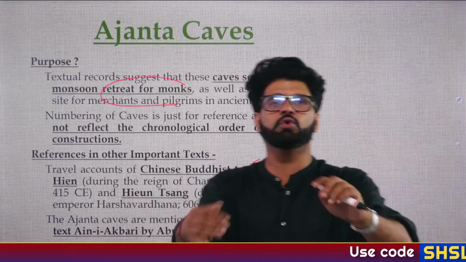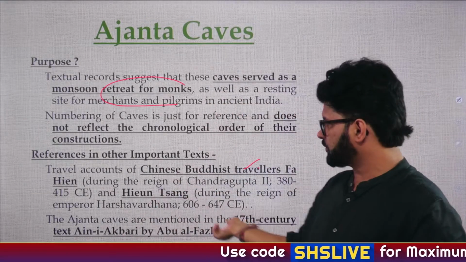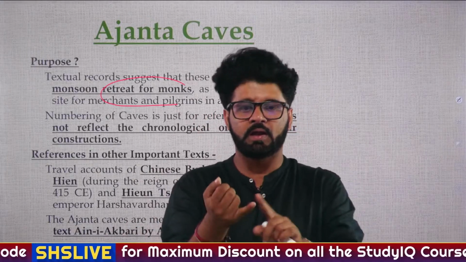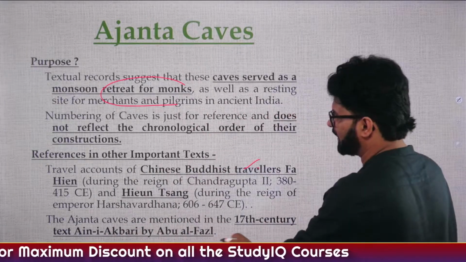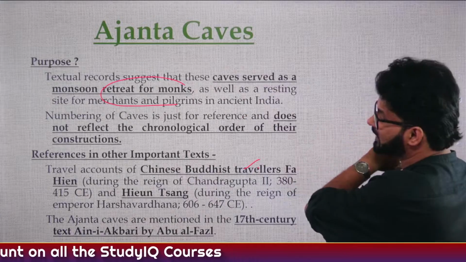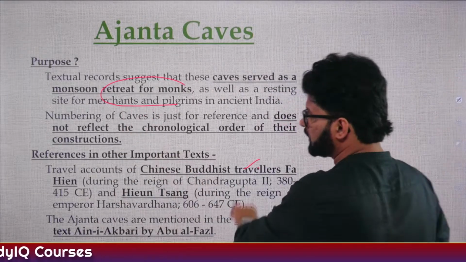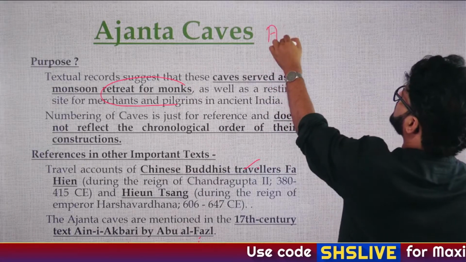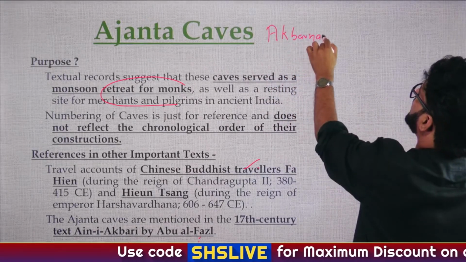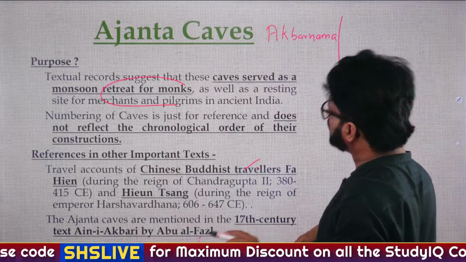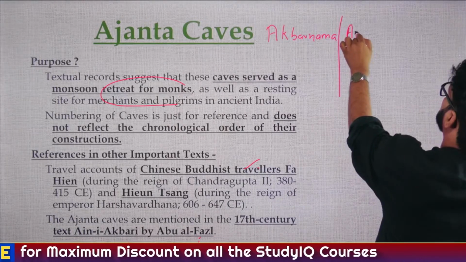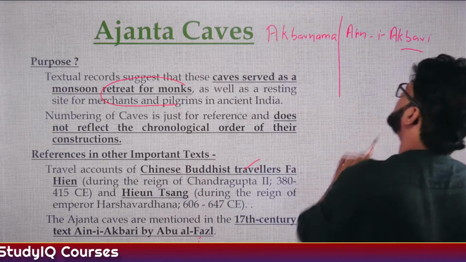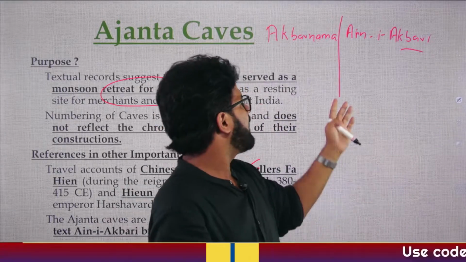Then Fahien, Yuan Tsang, all these guys came here and those records are there. And they have talked about the Ajanta caves. Also, Abul Fazl, in his Ain-i-Akbari and Akbarnama. Now, there is a question for you. You people can comment in the comment section or chat section. Abul Fazl wrote the Ain-i-Akbari, and there is also the Akbarnama. So, what is the difference between the Akbarnama and the Ain-i-Akbari? If you people know it, you can post it in the comment section. We'll have a discussion on this later on also when we talk about the Mughals. So, what is the basic difference between the Akbarnama and the Ain-i-Akbari?